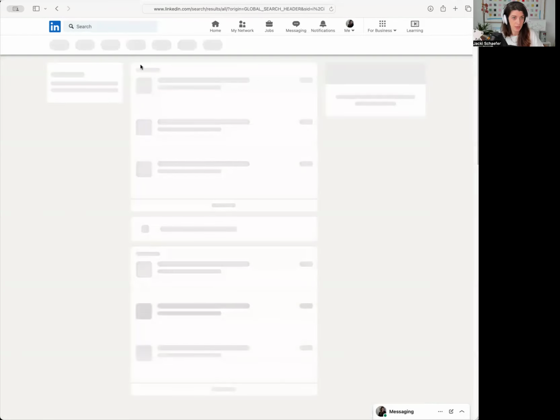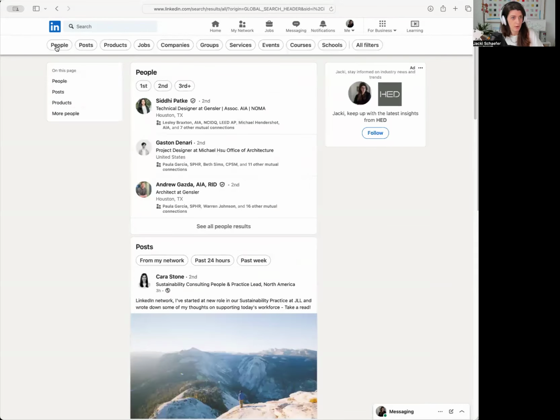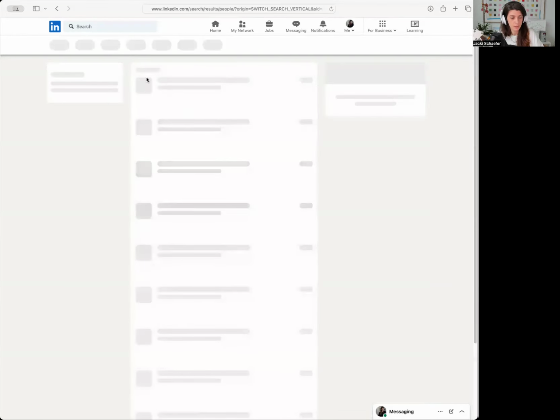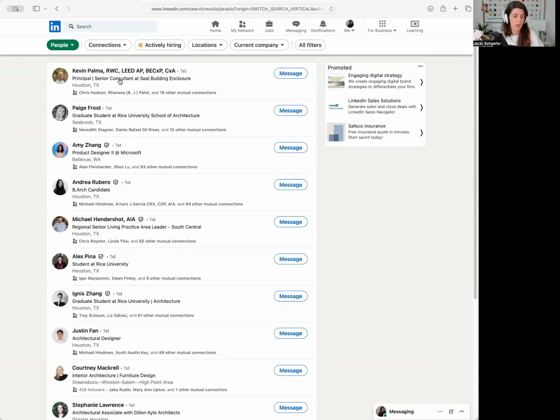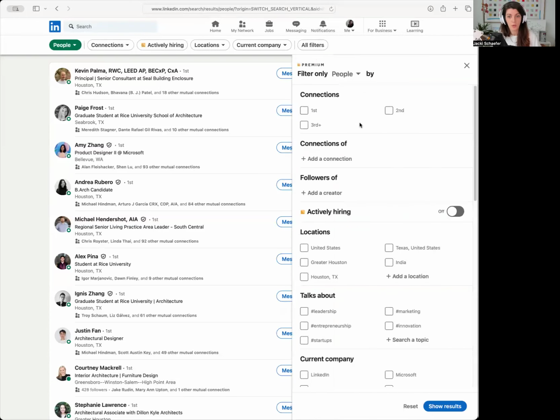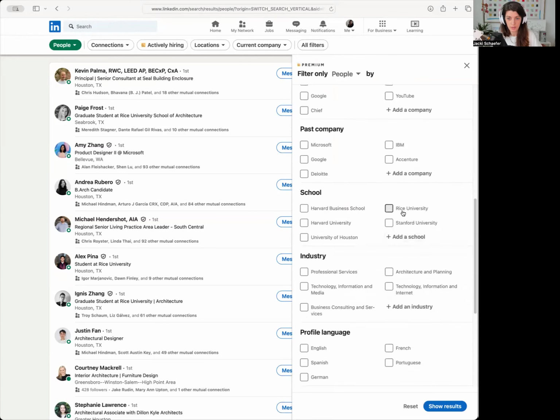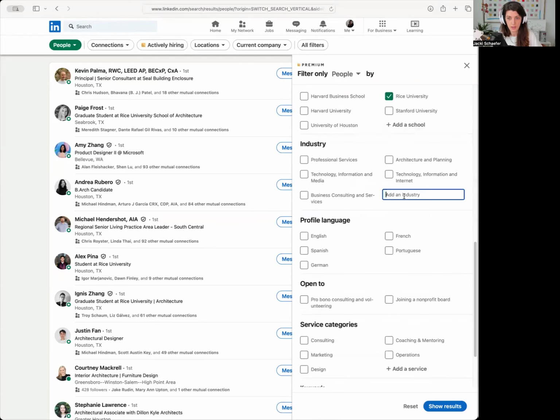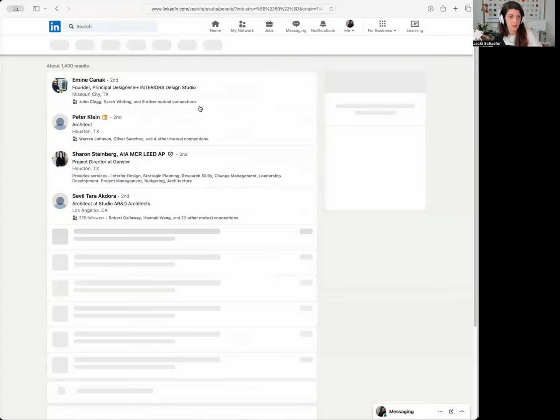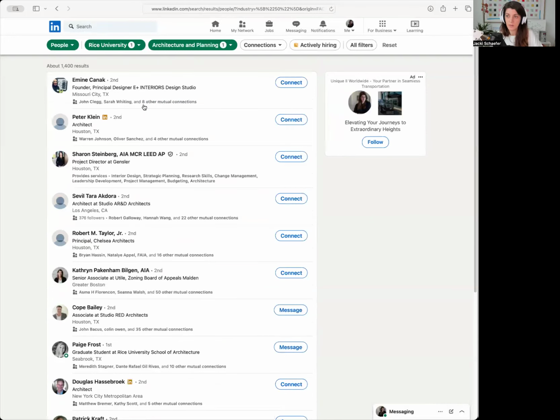And I'm just hitting enter. And if I go over here and go to people, this is showing me people. I don't know how many of these searches you guys can do if you don't have LinkedIn Premium, but what I can do in here, at least, and hopefully you can too, is I can select for Rice University and I can select for the architecture and planning industry. And this will show me not just my connections, but anyone that's been to Rice who's working in architecture and